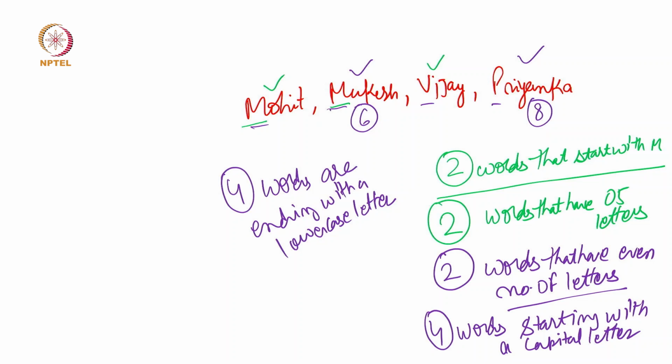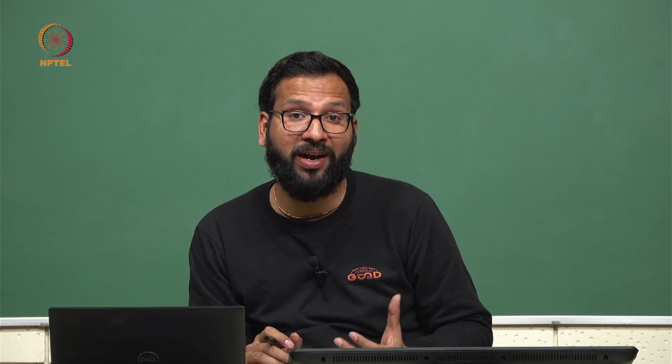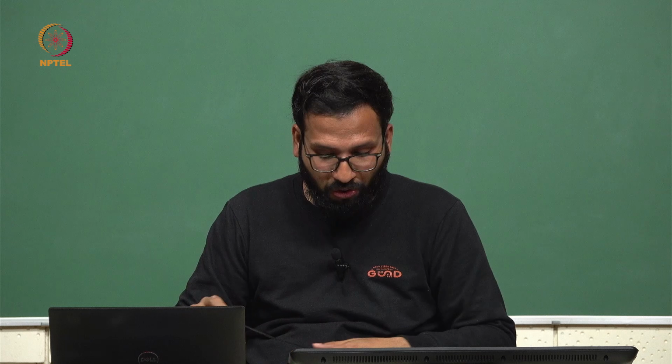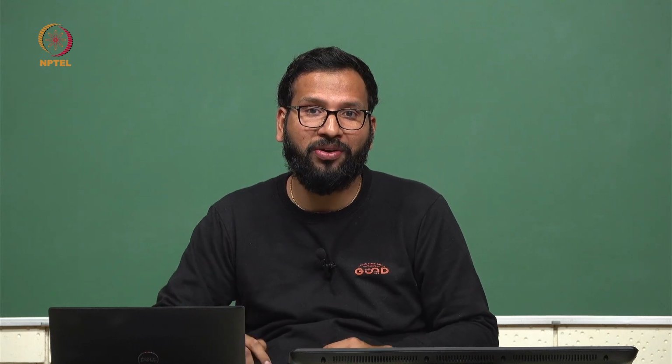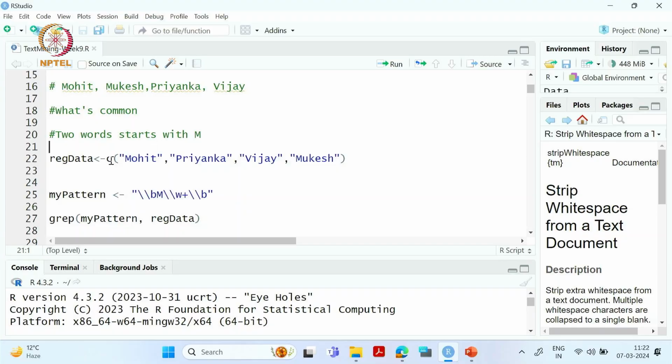So if we have this kind of data set, and if we have to, for example, extract the words which start with M, or maybe the words which have 5 letters, how will we do that? So we'll see that in R, and then you will have more clarity on how exactly this regex is working. We already know how we can create this object. These are our 4 values, 4 words. So I am creating this reg data as our object.